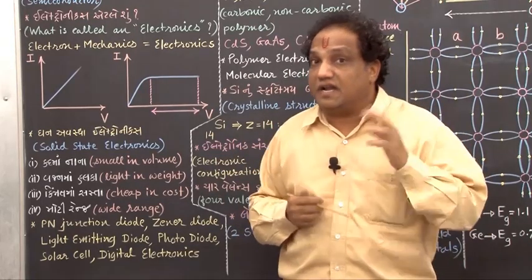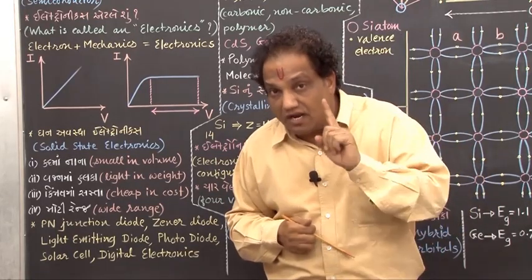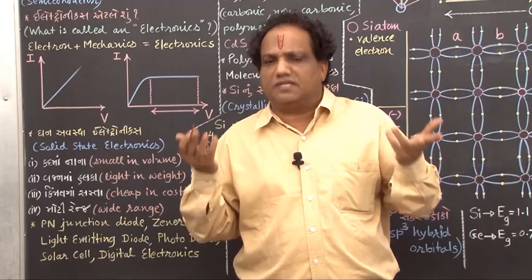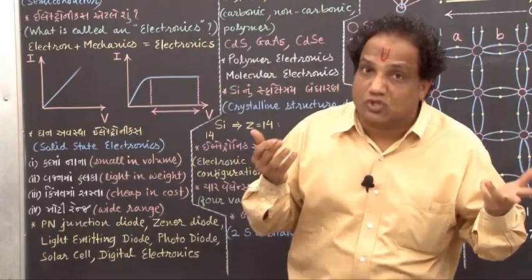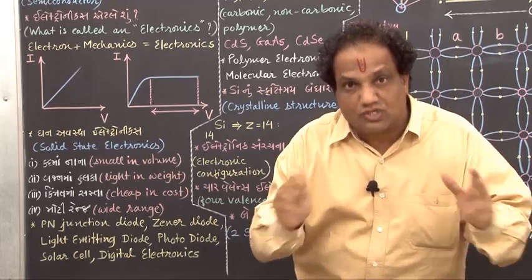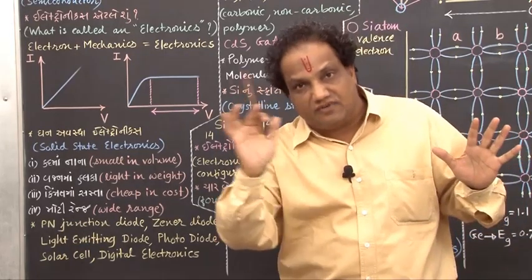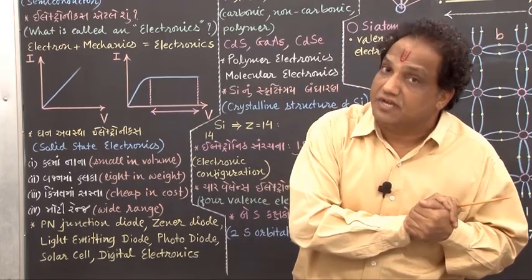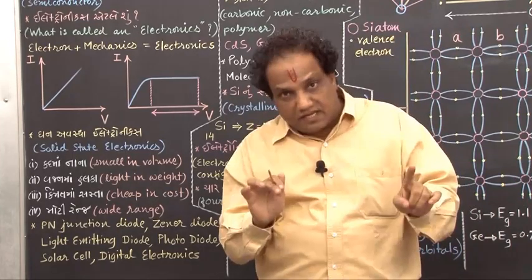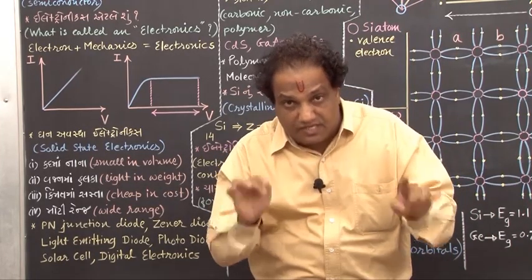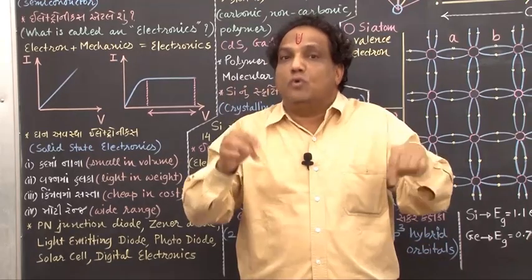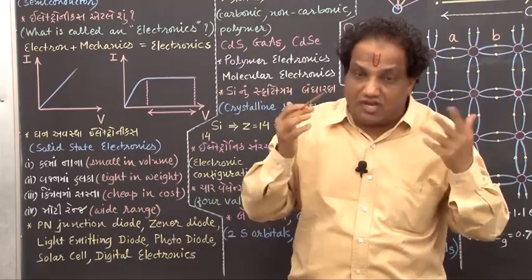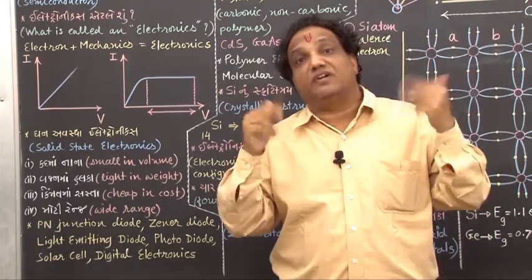Whenever you get a straight line graph, it indicates a linear relationship. And when I is proportional to V, it is nothing but an application of Ohm's law. Whenever Ohm's law is obeyed, you will get the graph of I versus V as a straight line, and that indicates I is proportional to V. In short, in metals, current will always be set up in such a manner that Ohm's law is obeyed. But in practice, we require current of different nature.